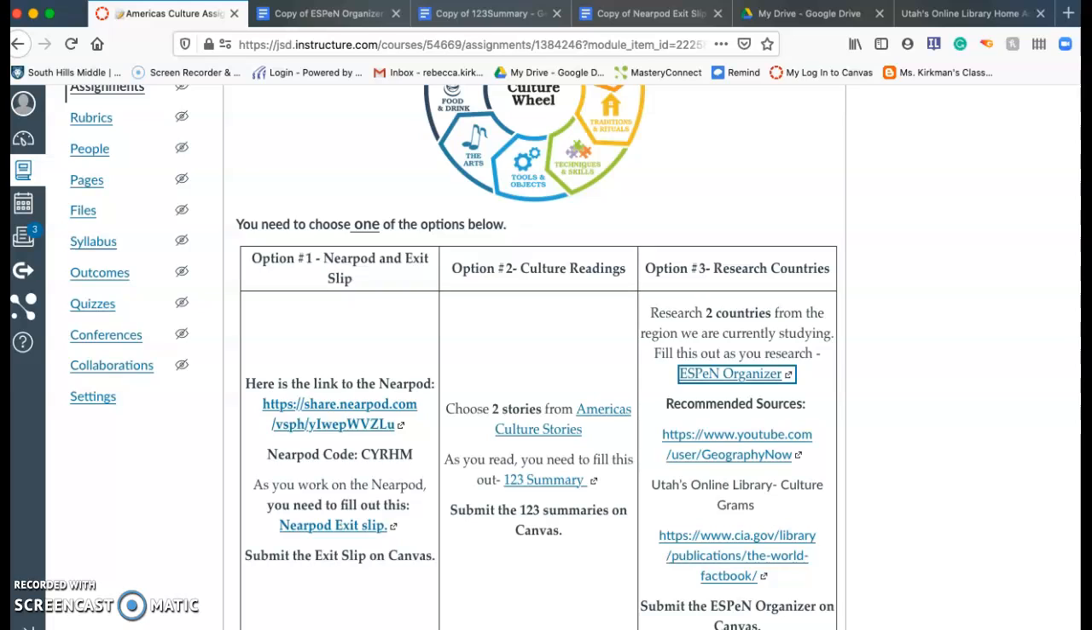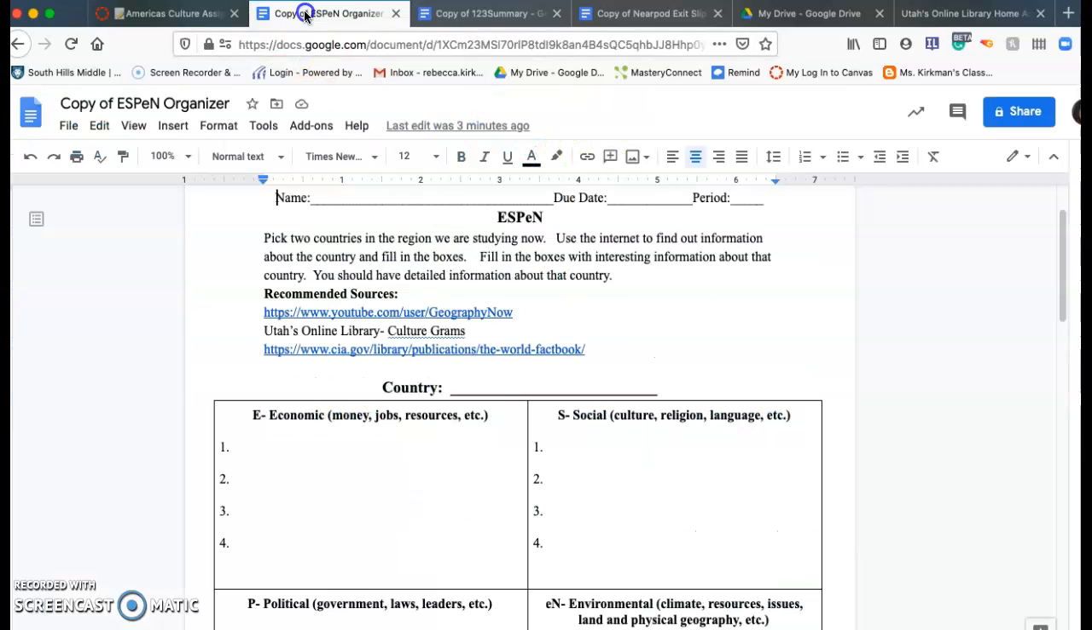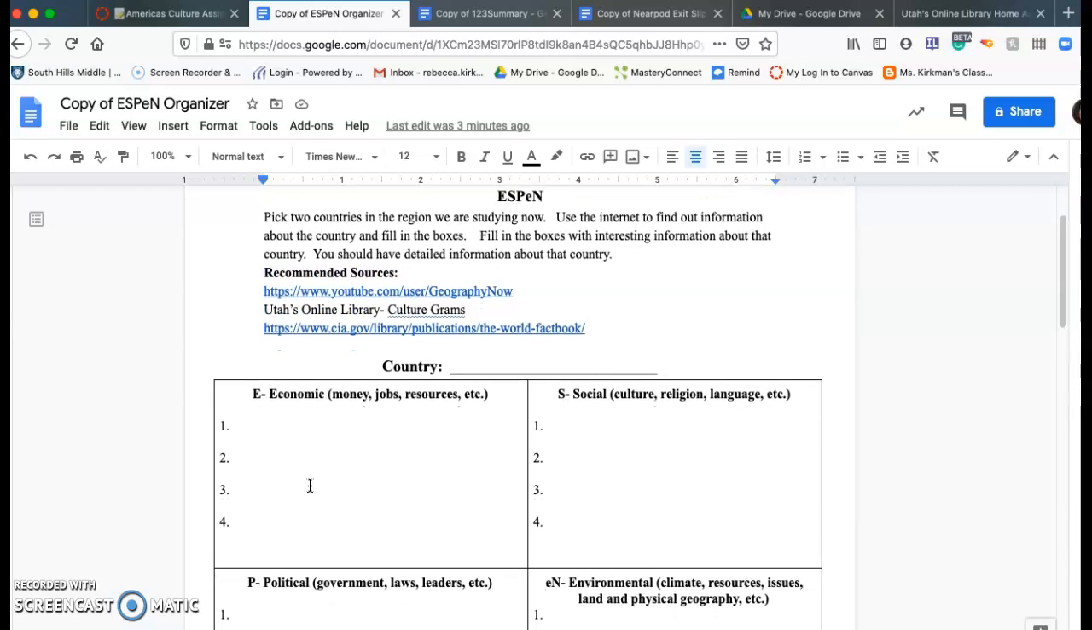Okay, so this is going to be your third option, research countries. You're going to choose 2 countries from the region that we're currently studying, so either from North or South America. And you're going to fill out this ESPN organizer. Here's my copy of it right here. And with that, we're going to use the internet to fill in information from the boxes.